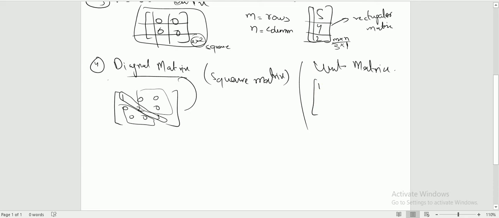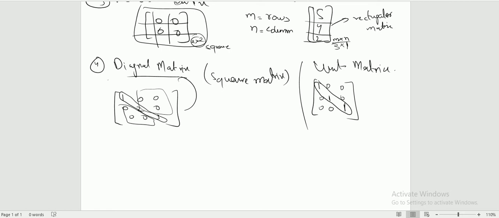The conditions of the diagonal matrix remain applicable to the unit matrix, meaning all the off diagonal elements remain 0, but the diagonal elements also have a condition: they all bear only the number 1, and 0 0 0 0 0 and 0, like this. So we have diagonal elements having number 1 and off diagonal elements having zeros. This specific kind of matrix should be referred to as a unit matrix.